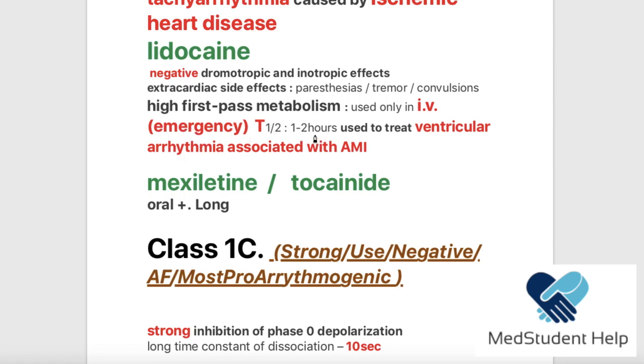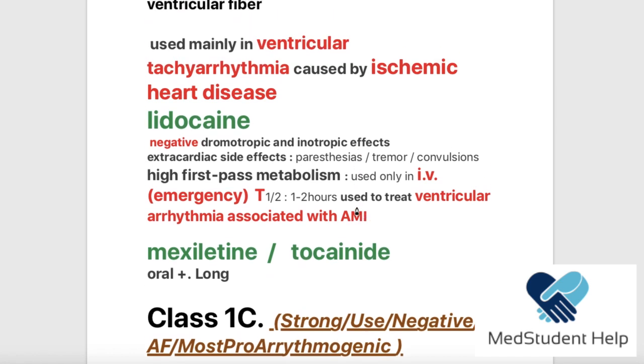It would do its function within 1 to 2 hours. It is used to treat ventricular arrhythmias associated with acute myocardial infarction. Why do we use it for ventricular arrhythmias associated with acute myocardial infarction? Because acute myocardial infarction represents an ischemic heart. What does ischemic heart mean?